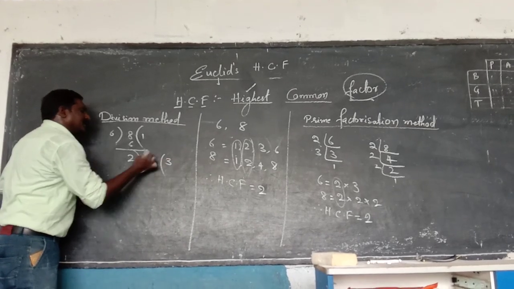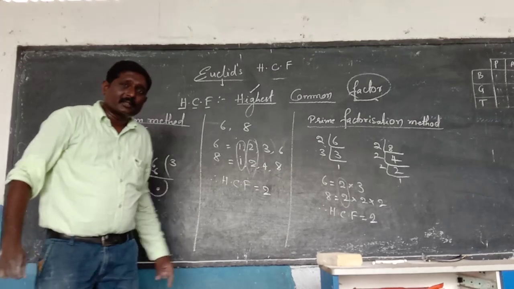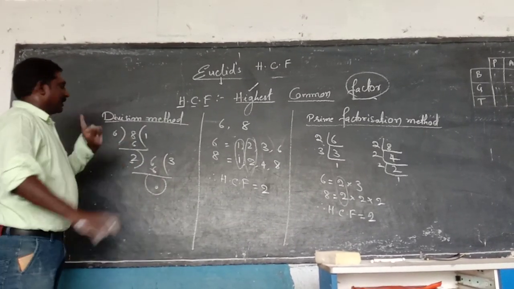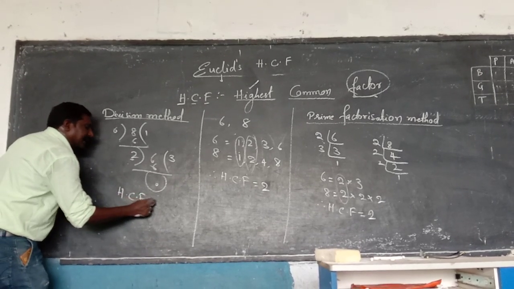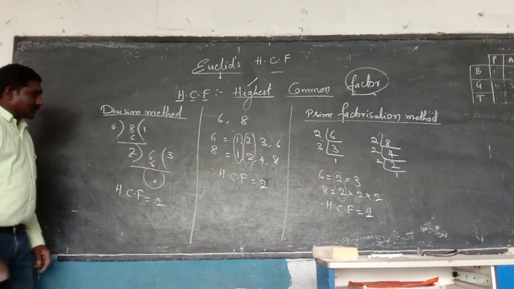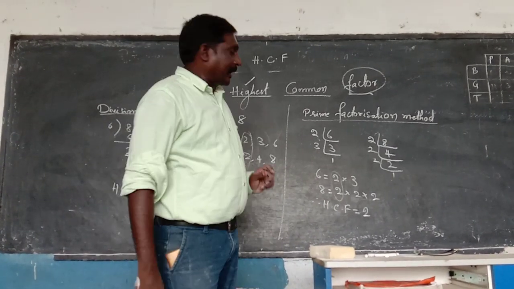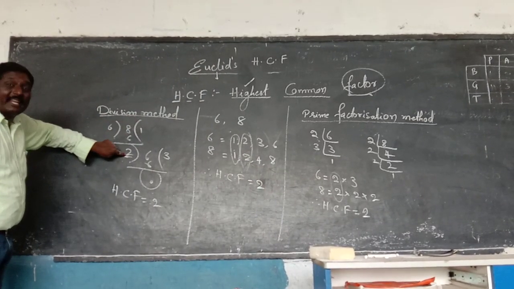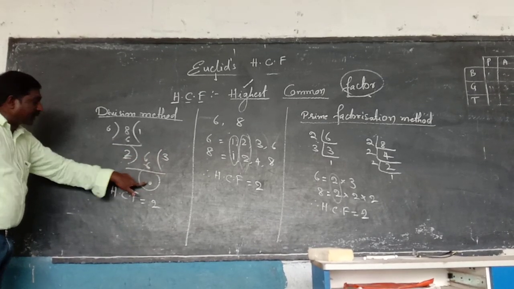Now 2, 3, 6. Now this fellow divided exactly. This fellow divided 6 exactly. So I will take this candidate as the HCF. So this divisor is the HCF. Why? Because this 6 cannot divide it exactly; he gave a remainder. But 2 divided exactly. So you are the HCF.